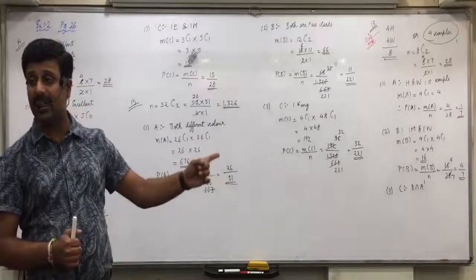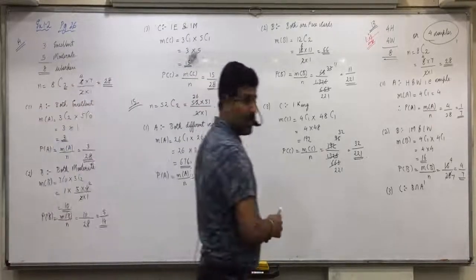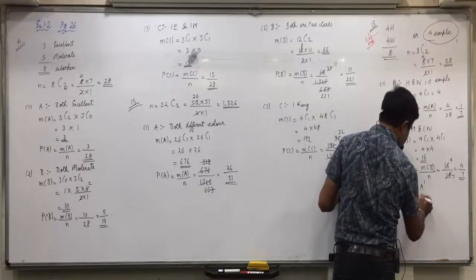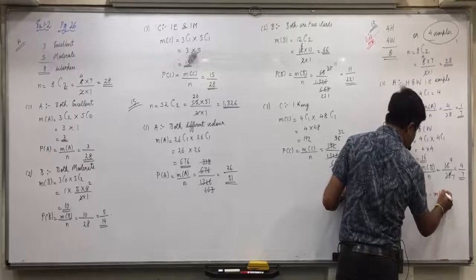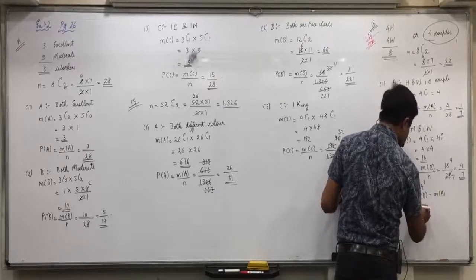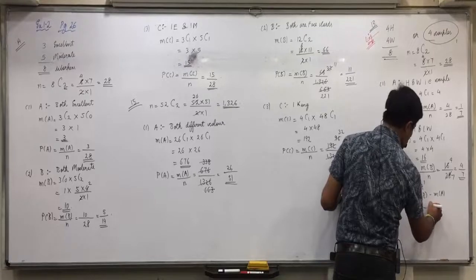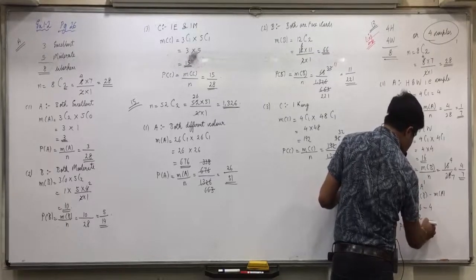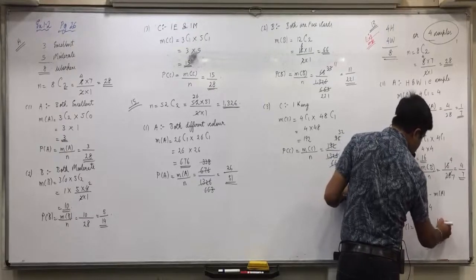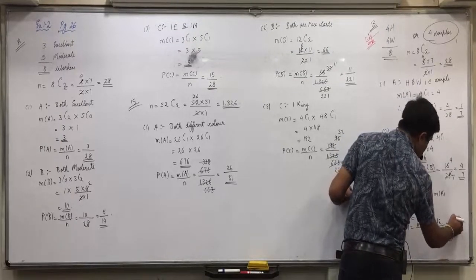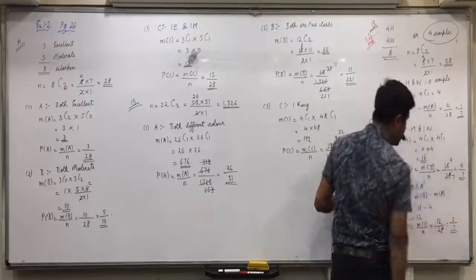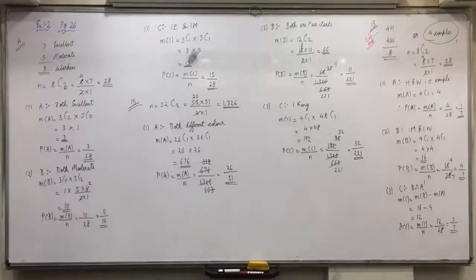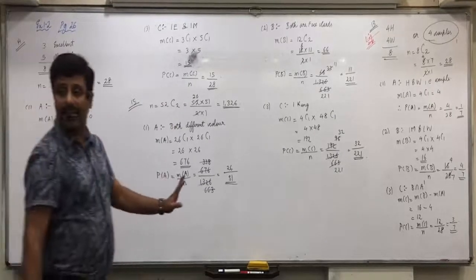Can I say B intersection A complement, so B minus A. Then M of C equals M of B minus M of A, that is 16 minus 4, 12. And P of C will be equal to M of C upon N, 12 by 28, that is 4 into 3 over 4 into 7, 3 by 7. Understood this, everyone? Mark it as an important question.